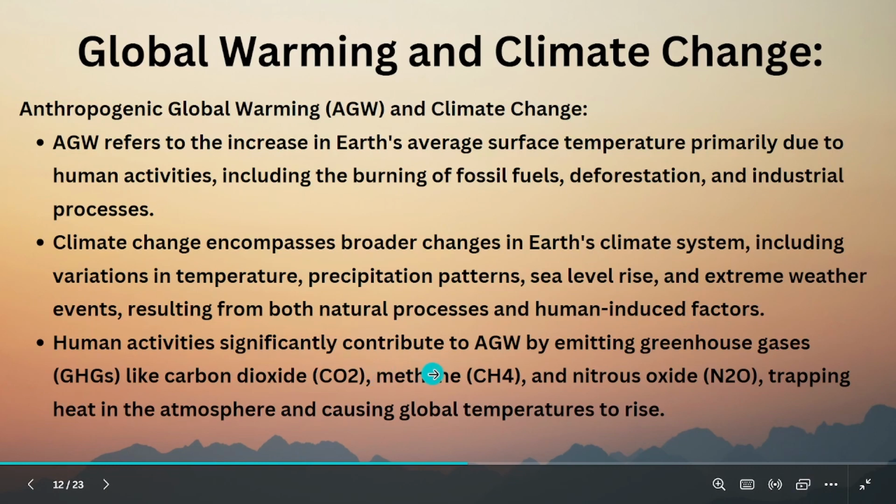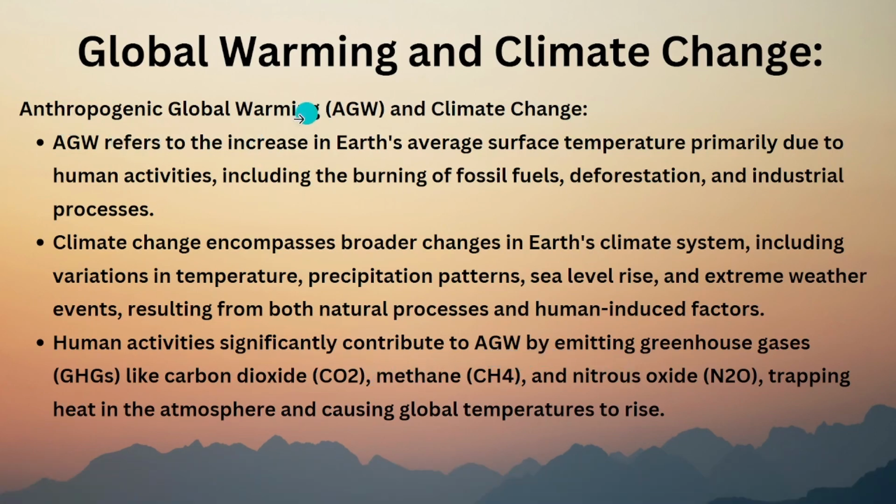Human activities significantly contribute to AGW, which means anthropogenic global warming. It's global warming, but in nature, around 200 years back, it used to happen naturally due to other reasons, but now AGW is happening. Anthropogenic global warming. Anthropo is the word which is related to humans, in terminology.